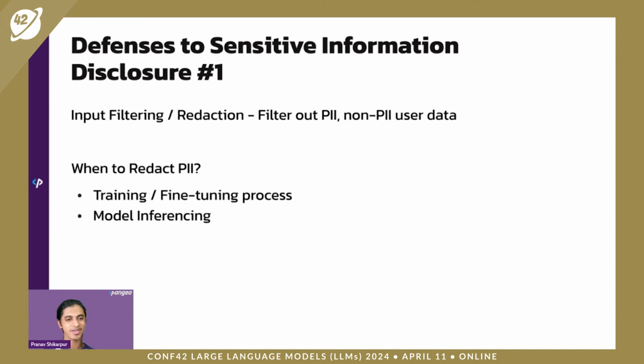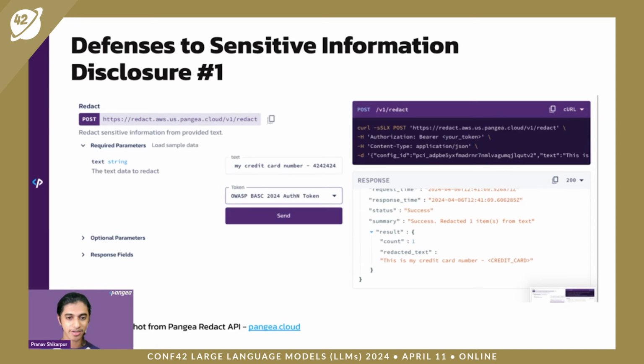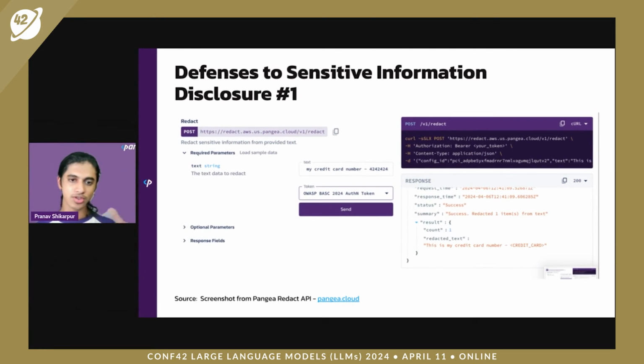There are different AI models that you can use, or there are different tools that use regex and NLP to do it. There are APIs such as Pangea, for example, that do PII redaction. For example, over here, you send it a credit card, and as you can see on the bottom right side, it says, "This is my credit card number," and it's redacted. It's particular information.